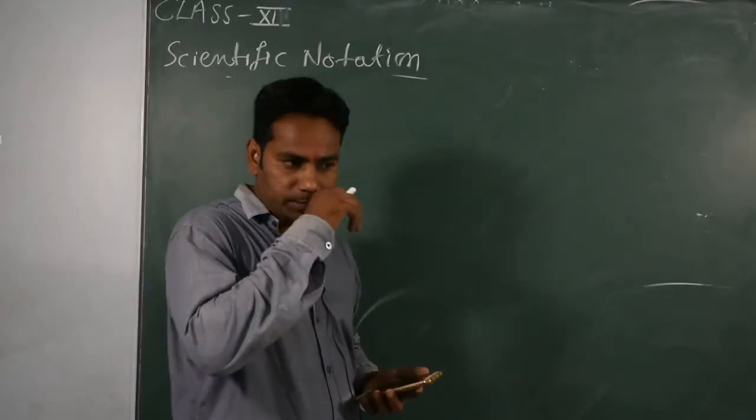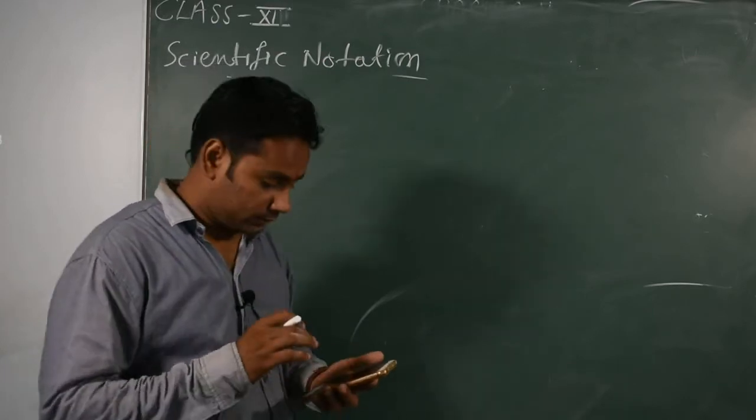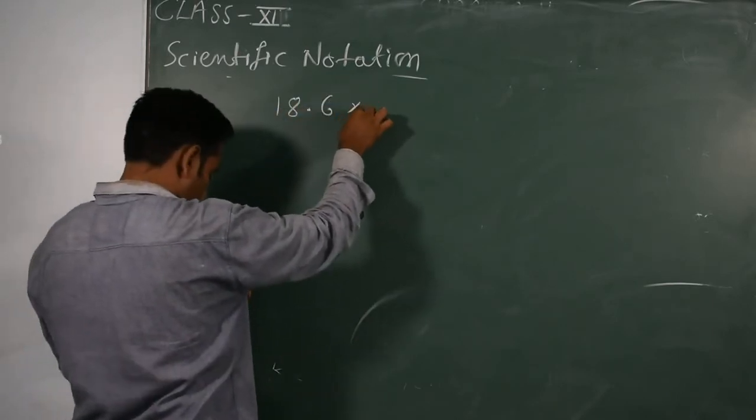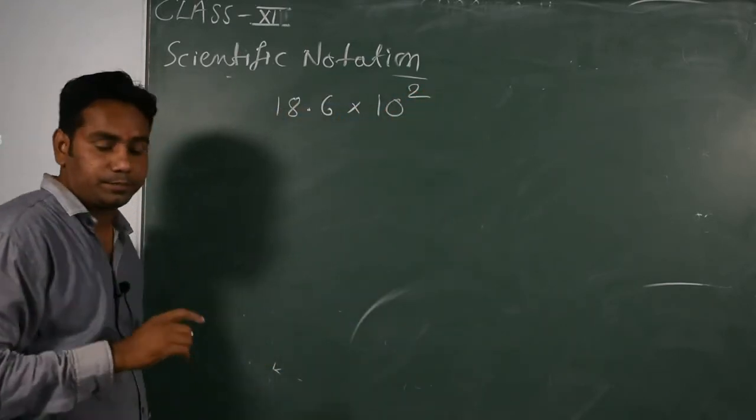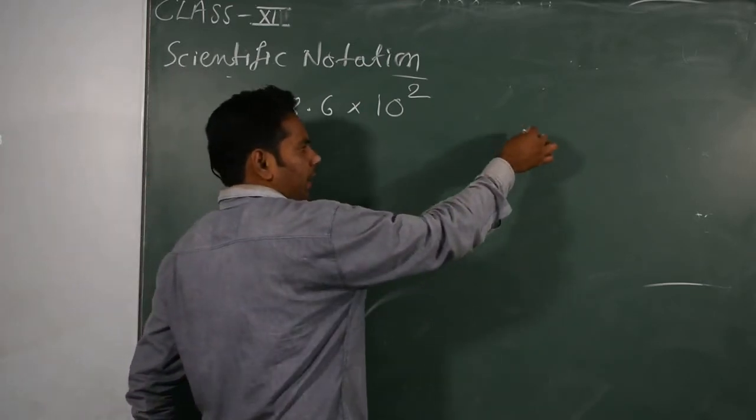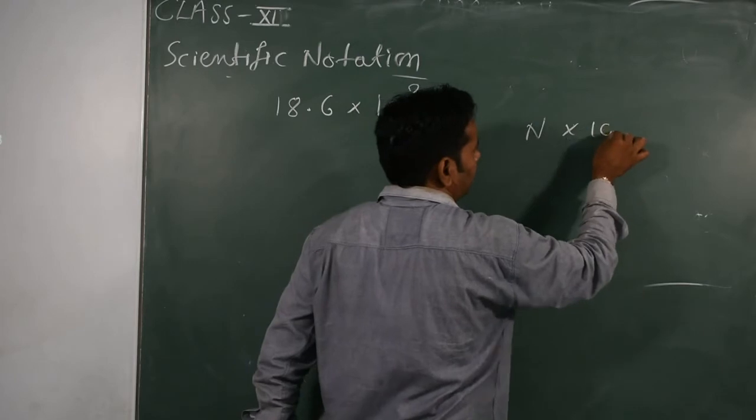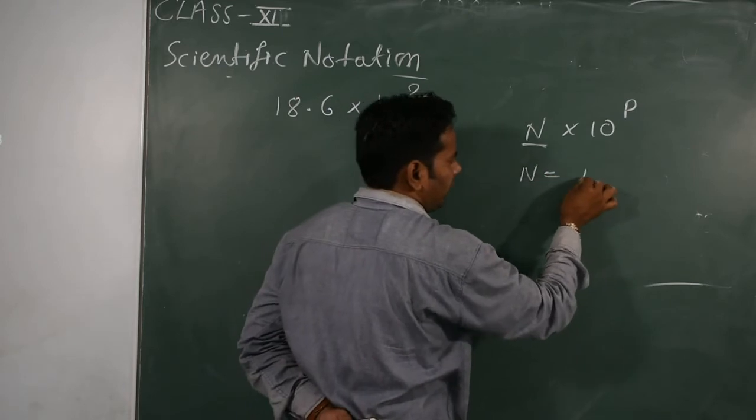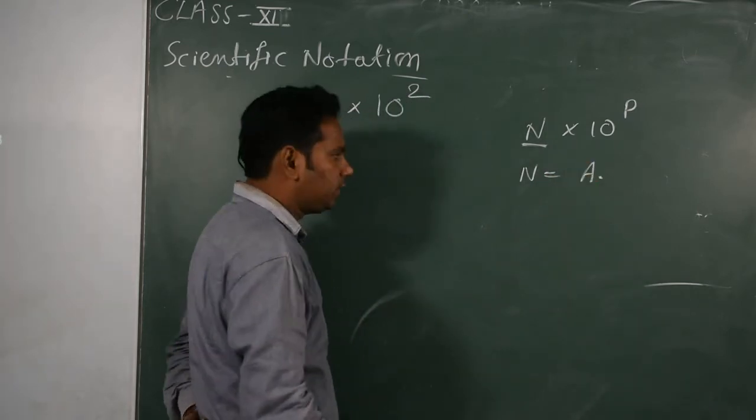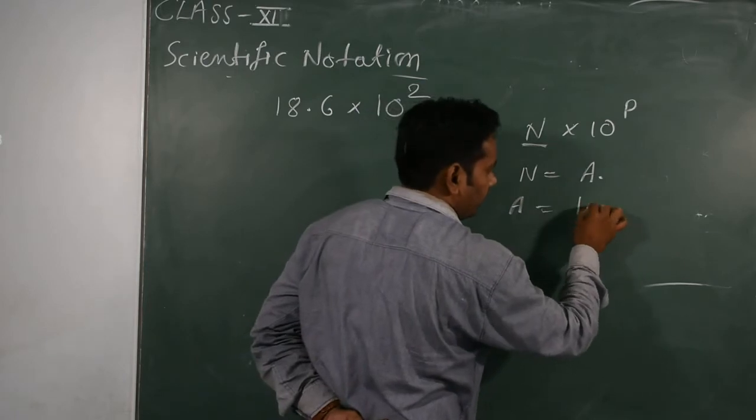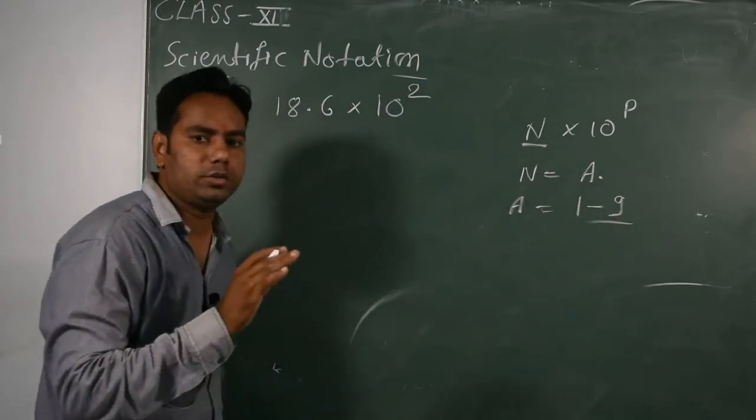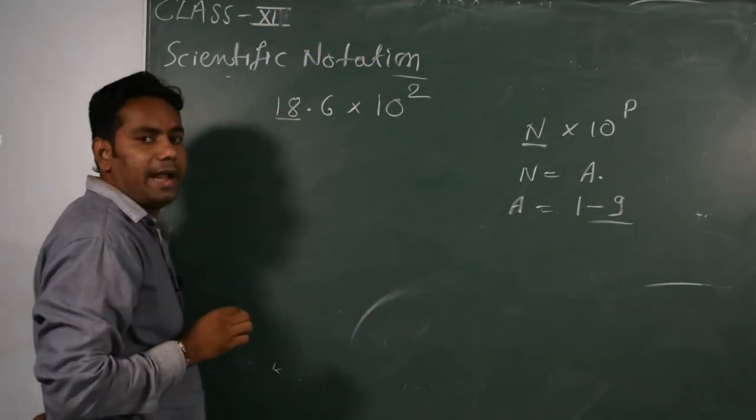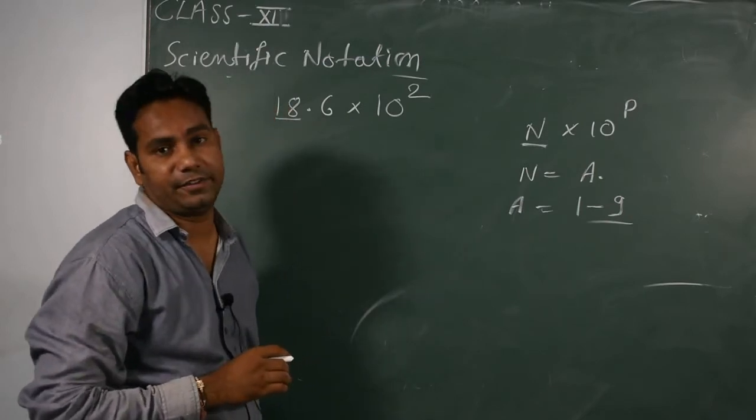Now, how to convert normal numbers into scientific notation. I have one example, 18.6 into 10 to the power 2. So what I do here, I mention n into 10 to the power p. The n value depends only on a and the decimal point. The a value can only be 1 to 9, a non-zero value. But here, before the decimal point, 18 is present. It is not a scientific notation.